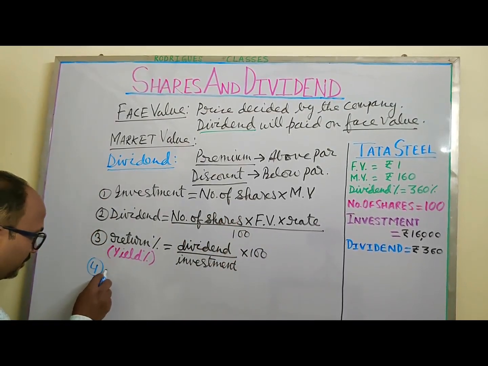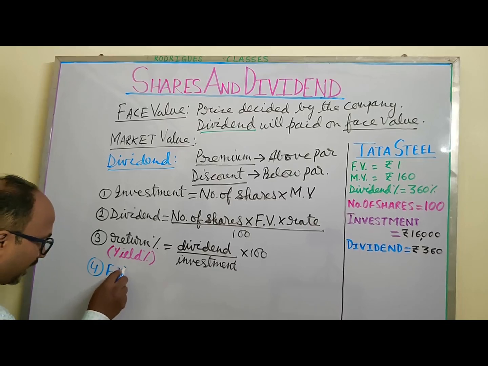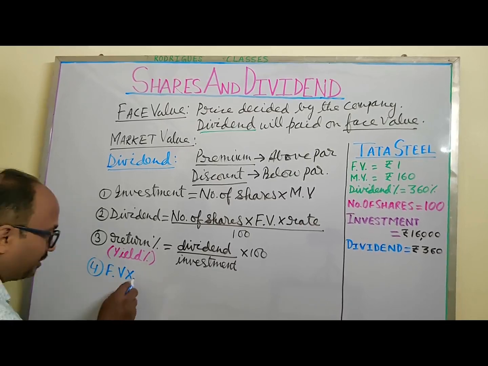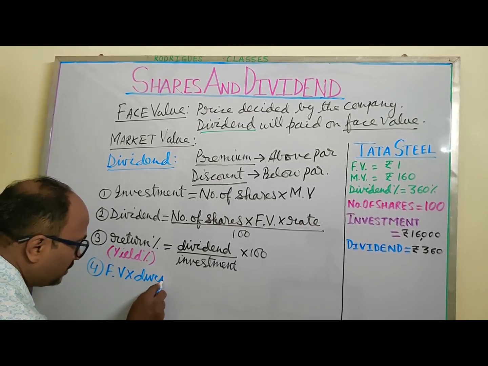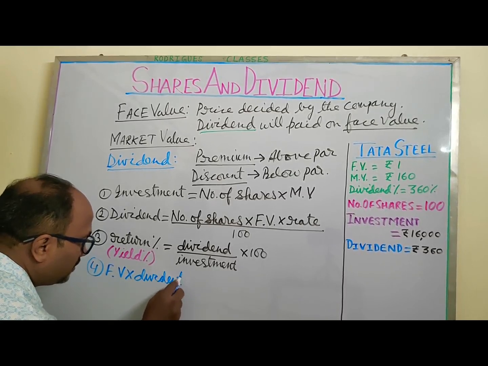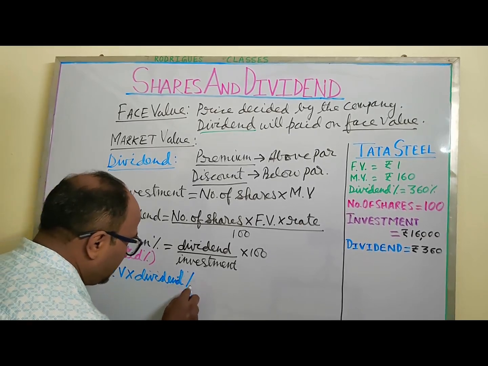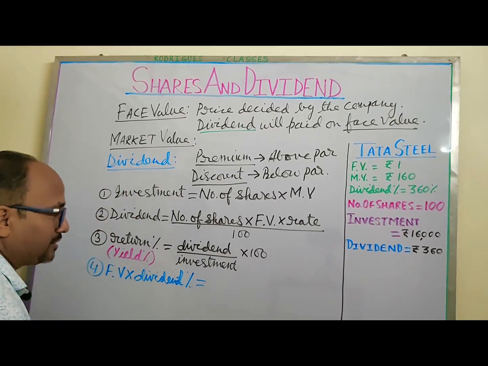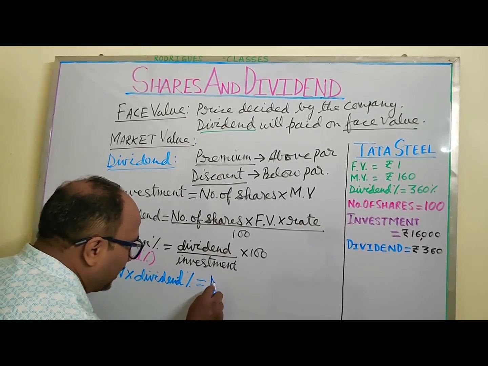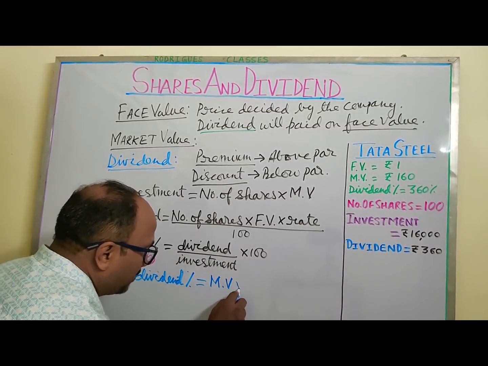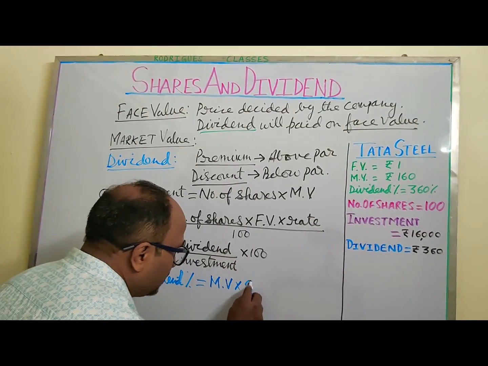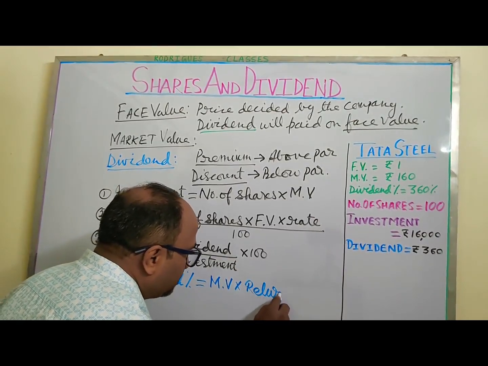So I will have the face value multiplied with dividend percent will be same as the market value multiplied with the return percent.